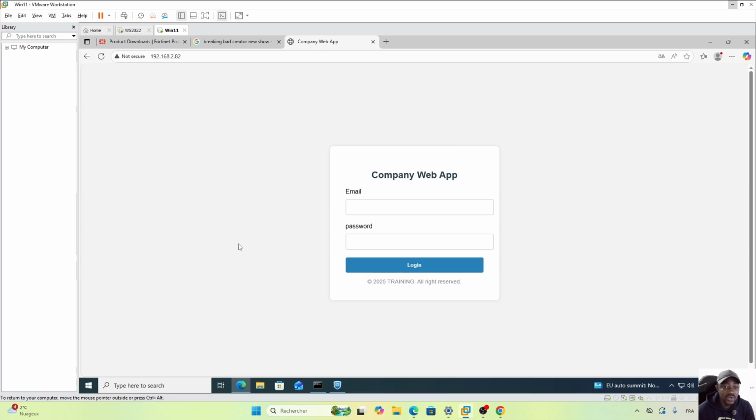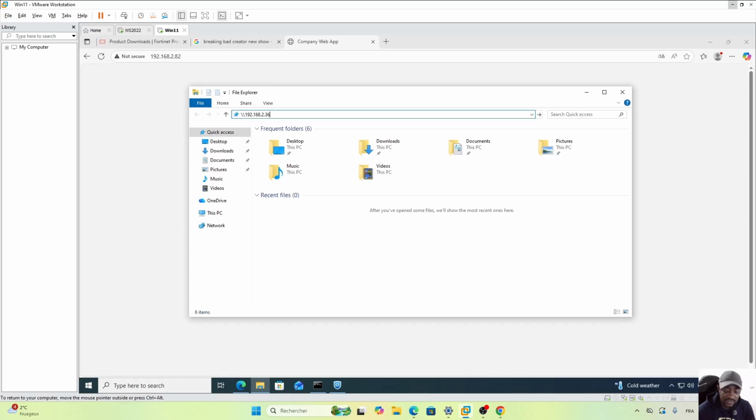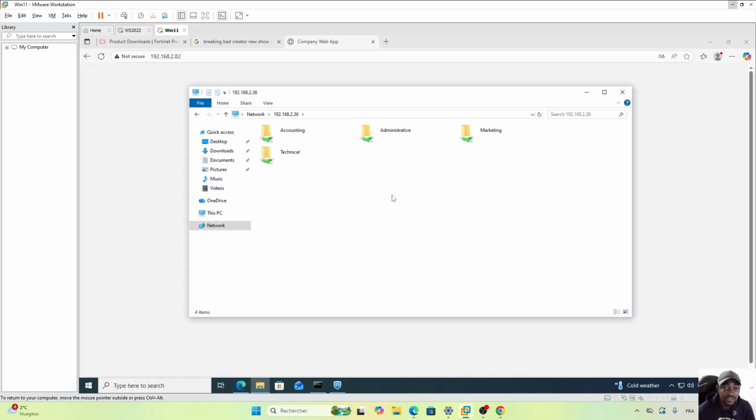We also have, as we said, some file shares that we can try to access. I think I have a file share under server 192.168.2.36. Hit enter. Okay, so we also have access to the file share that is also on that subnet.